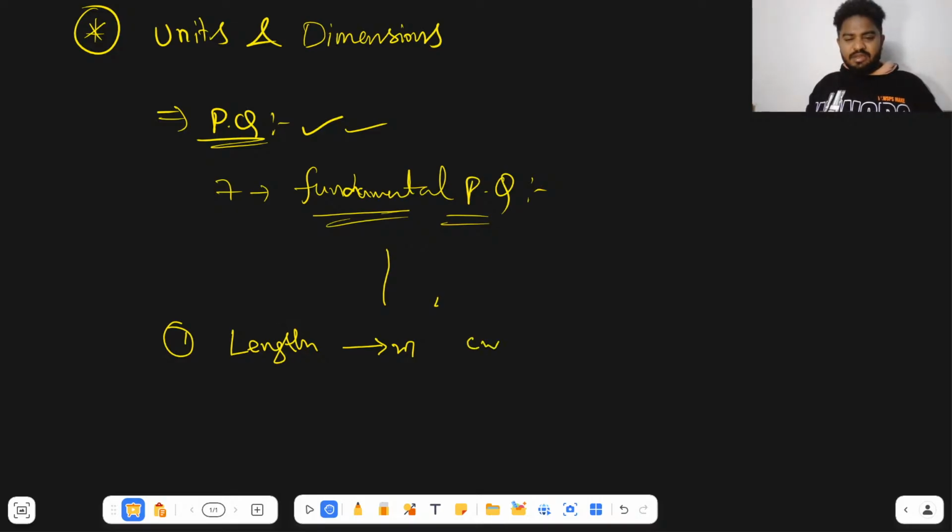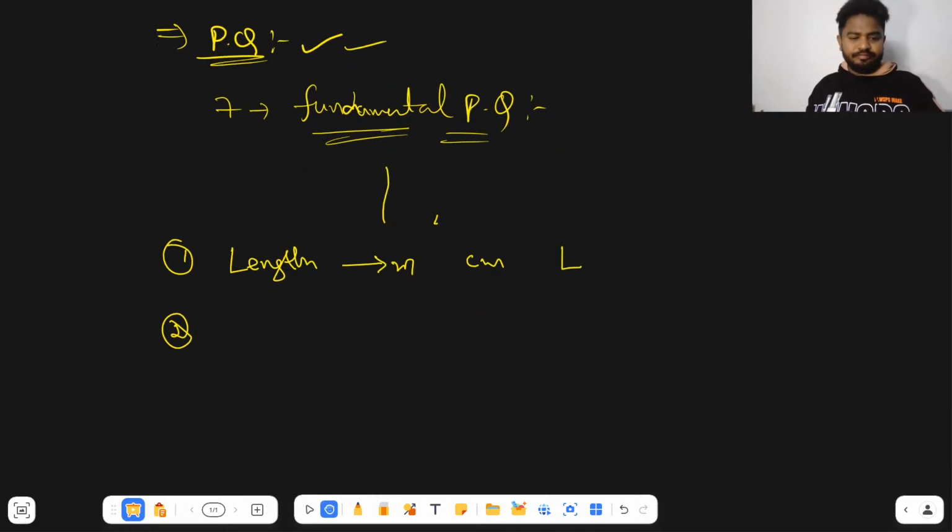The CGS unit is centimeter, and the dimensional symbol is L. The second fundamental physical quantity is time, indicated with the symbol T. The SI unit of time is second, and the CGS unit is also second.